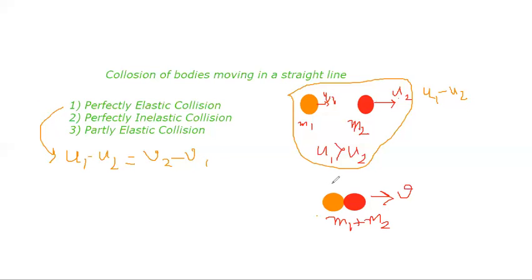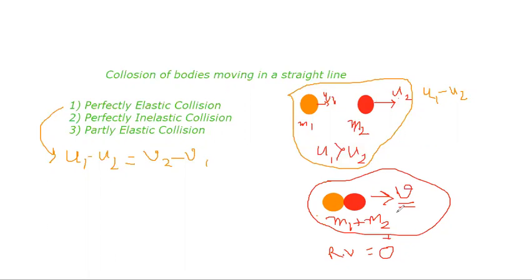So their relative velocity after collision becomes zero. Relative velocity I am writing as RV. Relative velocity becomes equal to zero. Clear? How, I will come to later, but mathematically, in a perfectly inelastic collision, the two bodies stick together and move with a particular velocity. Now the velocity of both the balls is the same, v.